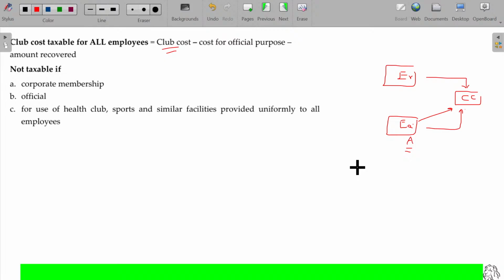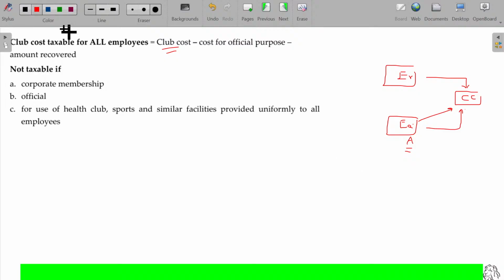Okay, country club. How many have heard about country clubs and all? Lots of clubs are there. I just forgot one club. The membership fee is around 2 to 3 lakhs per year. In some cases, a recommendation should also be there, a strong recommendation to join. After the strong recommendation, you have to pay 10 to 15 lakhs as joining fee, and thereafter monthly 2 to 3 lakhs. So we are thinking how to earn 2 to 3 lakhs per year, and they are thinking how to spend 3 to 4 lakhs per year. So that's the lifestyle. In those country clubs, the membership fee is very high. The employer offers that payment on behalf of this A.